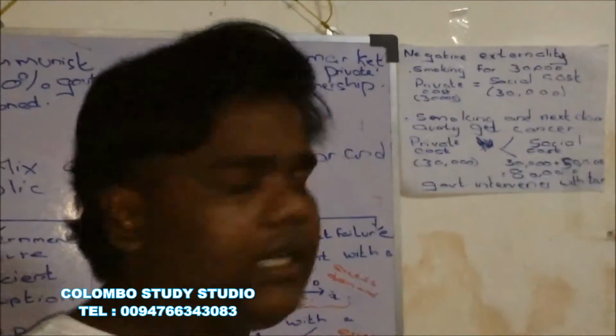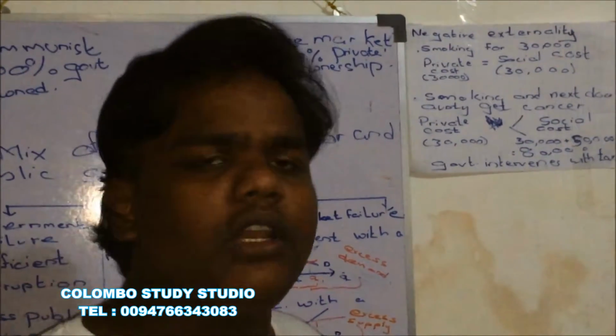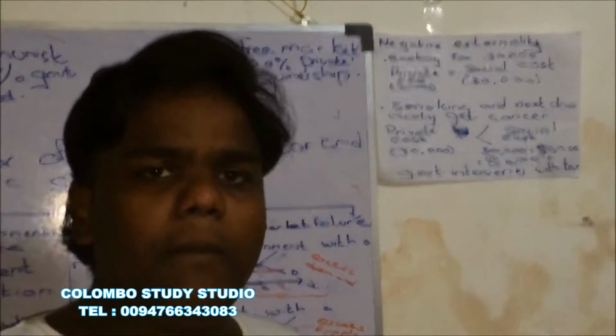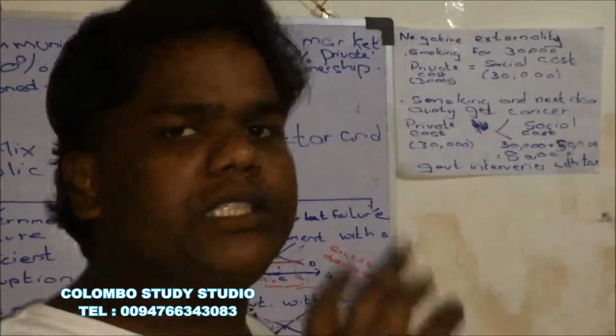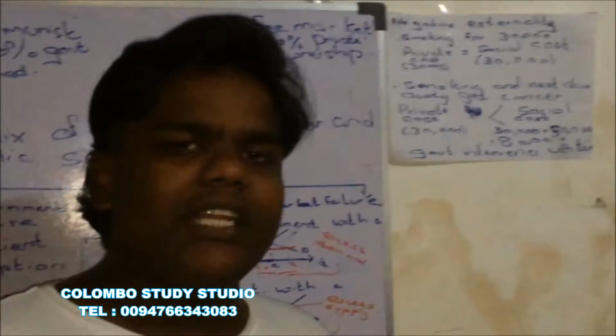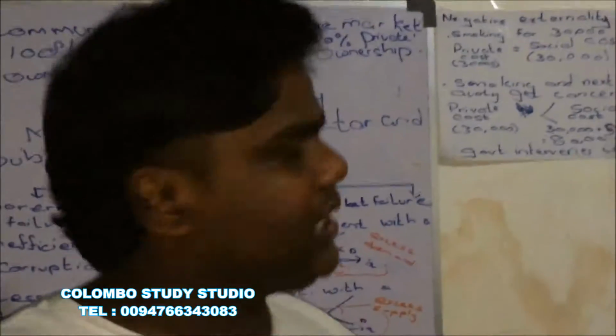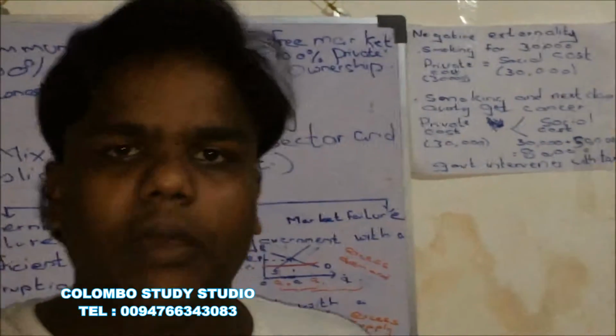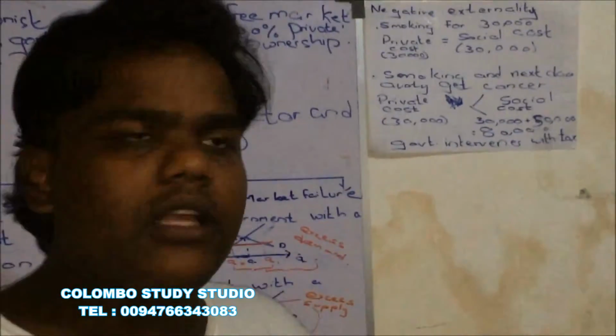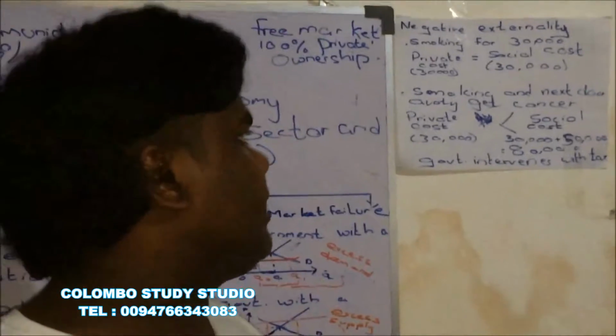For example, an individual smokes for 30,000 rupees a month. So, what is the private cost of this transaction? It is 30,000. The individual pays Ceylon Tobacco Corporation 30,000 and smokes the cigarettes monthly.